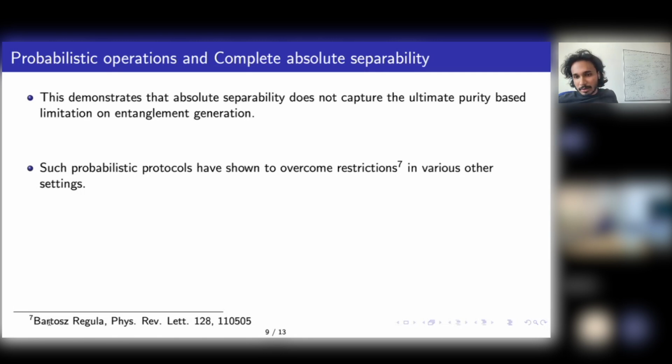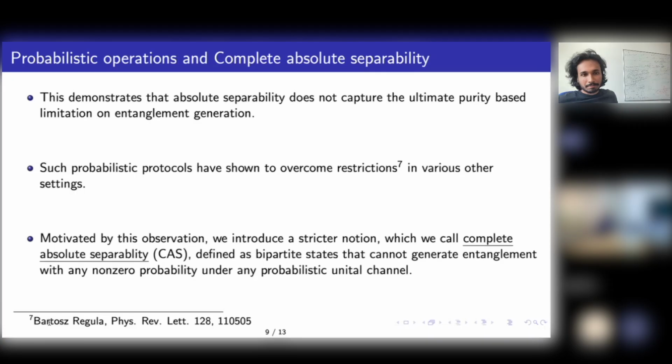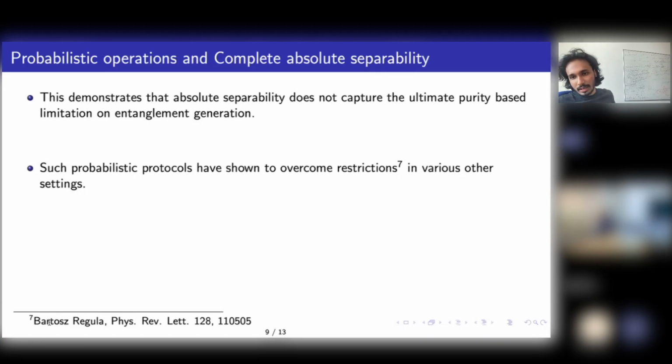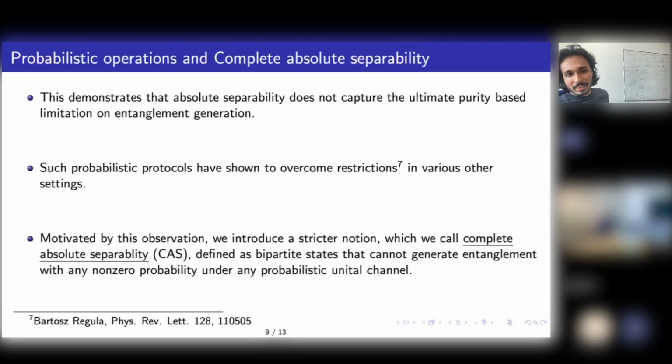So this is essentially a similar motivation to our project: you can use probabilistic protocols and overcome the restrictions in the deterministic case. This motivates us to define a stronger set. We call it completely absolutely separable. What is completely absolutely separable? It is the states which cannot generate entanglement with any non-zero probability under any probabilistic unital channel. This is the most fundamental restriction you can have. Even under probability of failure, if your process is unital, you cannot generate entanglement. So this is a subset of your AS.